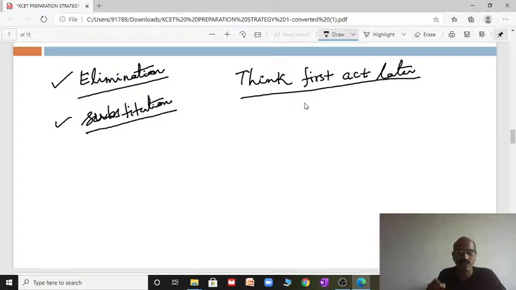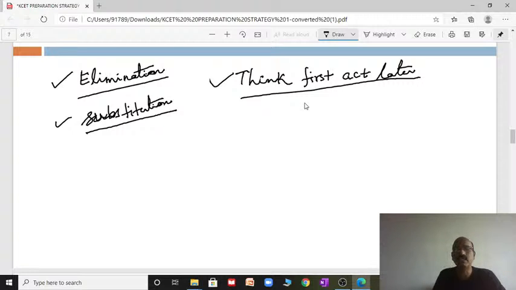Since you have revised that very well, your mind will say correctly that this question belongs to ray optics. Then the concept will come to mind. Then you look at the options and choose. So think first, act later. This is one of the best methods.